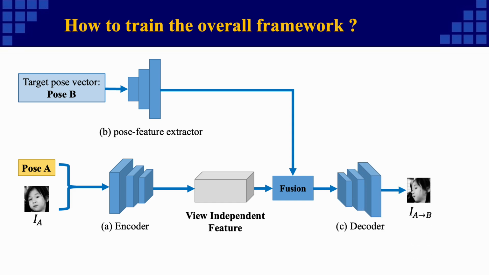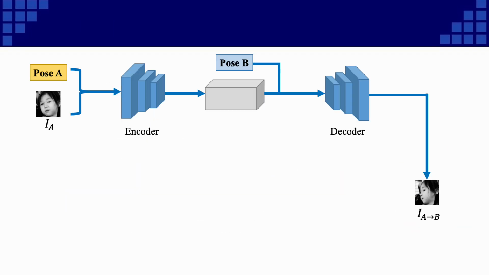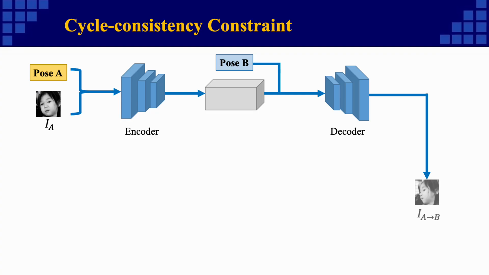To train the overall framework, we set several losses here. The first one is the image reconstruction loss, which measures the difference between the generated output and the ground truth. We also set a cycle consistency in our framework, since we have obtained the final output and we can generate the source view again by such paths.